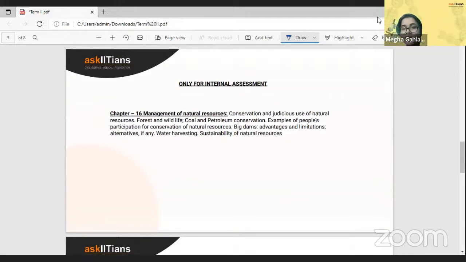So for the internal assessment, you would be going ahead with the chapter Management of Natural Resources. This chapter is the easiest one, and I think you are so lucky that you got this chapter, because this is literally general knowledge. On top of that, you have studied this in your geography class as well. Yes, Janani, it's the most boring one, but then again, it is the one in which you can make points.